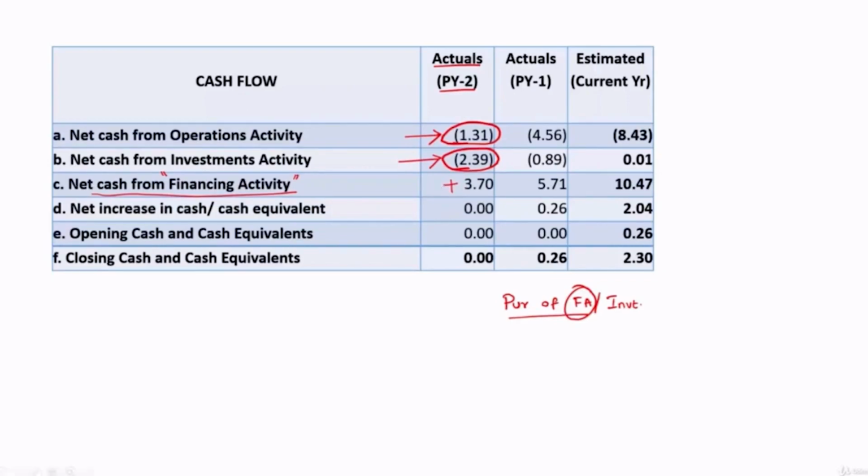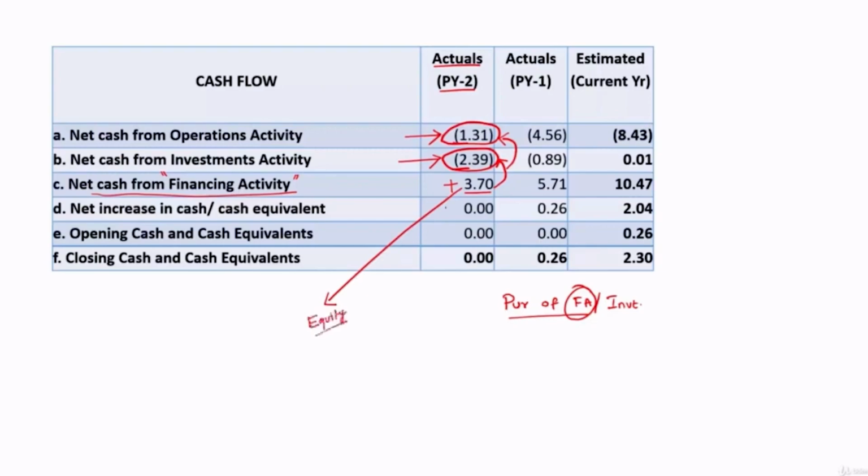So we can understand that they have mobilized 3.7 crore, and that is used for funding investment, and that is also used for taking care of the negative cash flows under operations. So now the question is, what is the breakup of this 3.7 crore? If it is fully from equity, it is good.